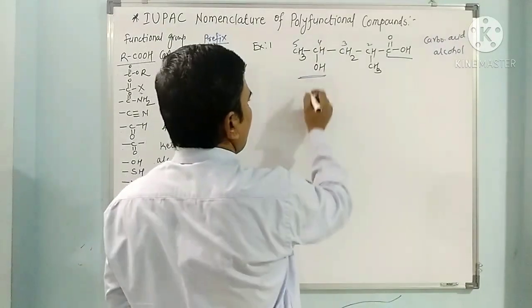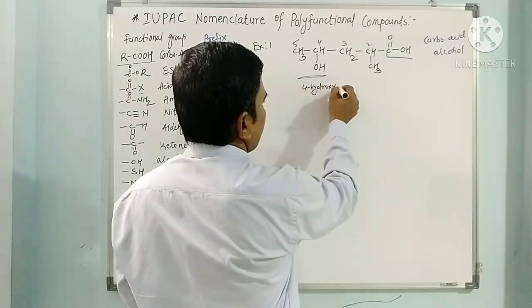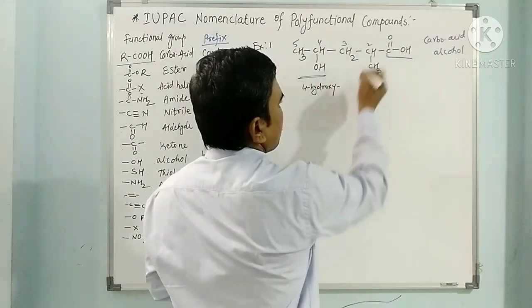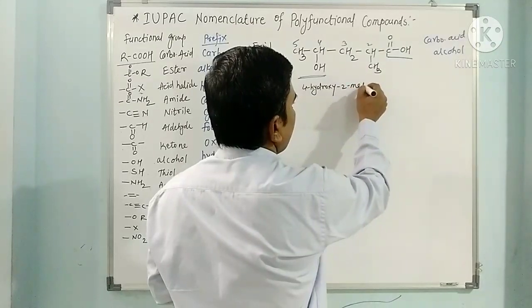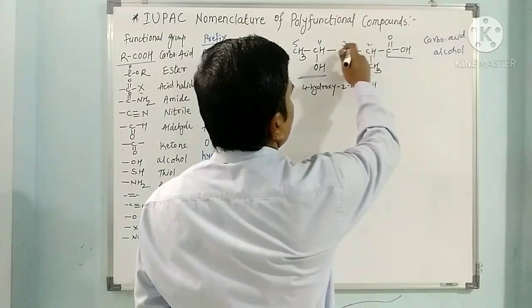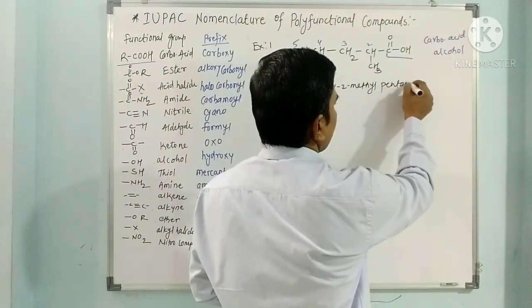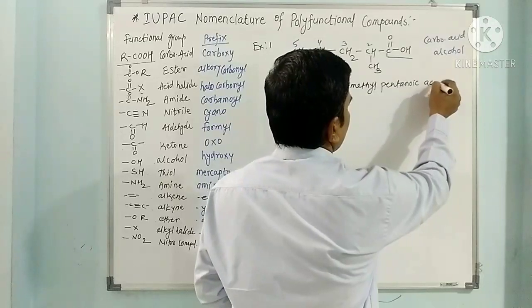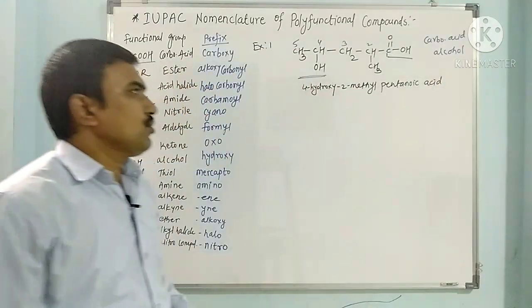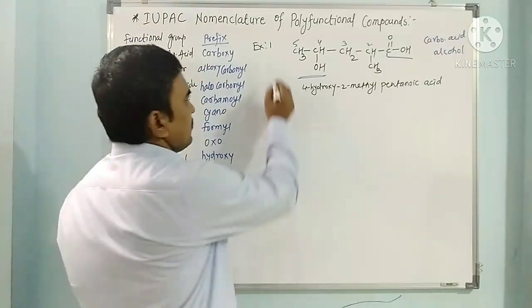So here, 4-hydroxy-2-methyl. How many carbons? 5 carbons, 1, 2, 3, 4, 5. So it is pentanoic acid: 4-hydroxy-2-methylpentanoic acid. This is the first example.